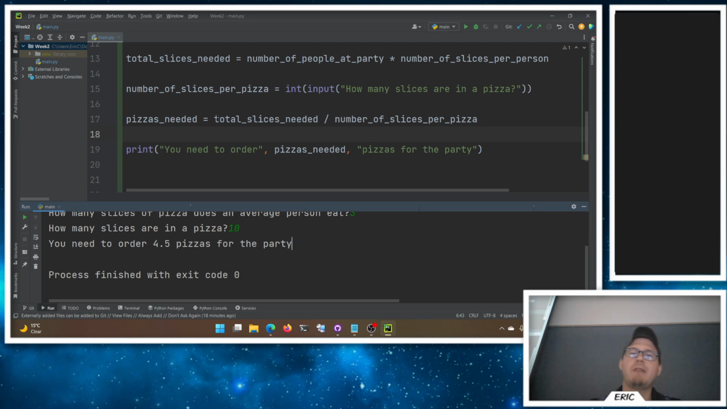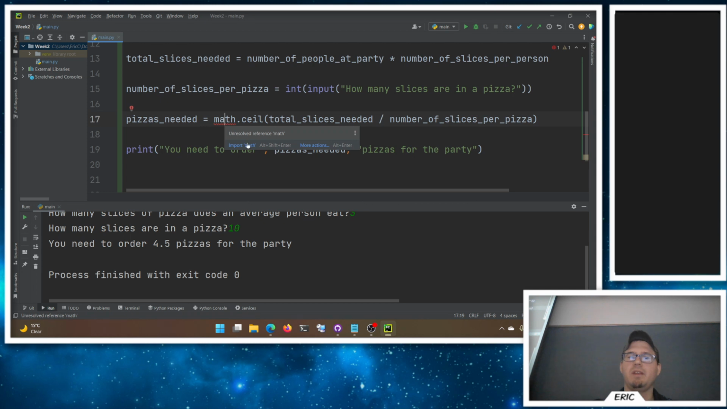So if we want to round up, then I'll say math.ceil will do the ceiling or round up to the nearest whole number. And now it says, hey, I don't know what a math is. That's okay. We can click this little button here that says import math. There's a red line. Remember, red lines are bad. It won't run with red lines.